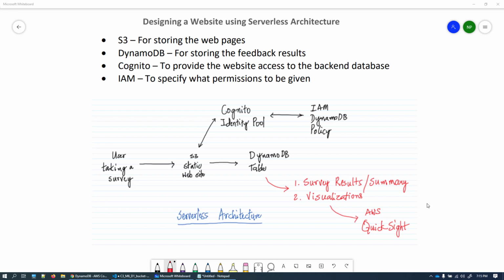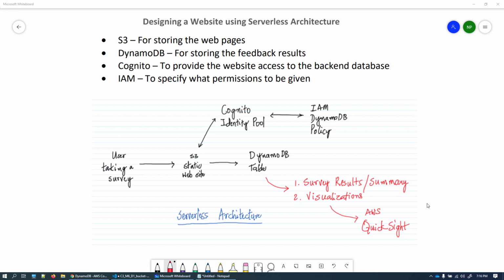Can I decrease this burden? Is there any way? With AWS as a cloud provider, they provide a serverless way of doing the same. Now, what does that mean? We don't care about servers. We only care about our application and whether my application is working well or not in serverless.